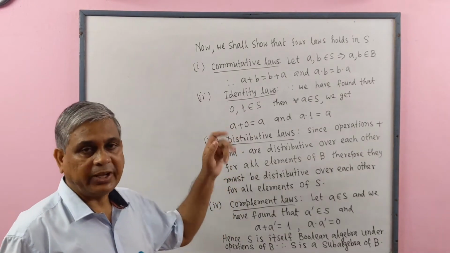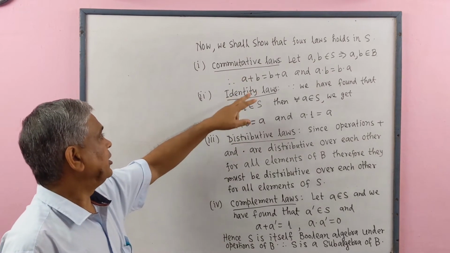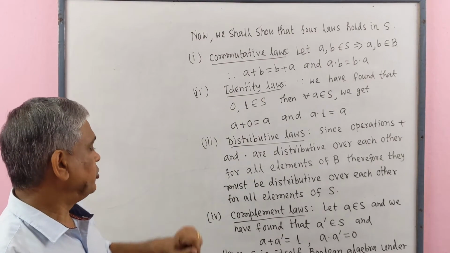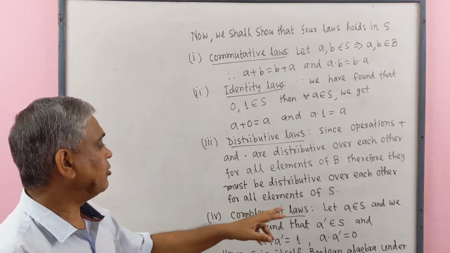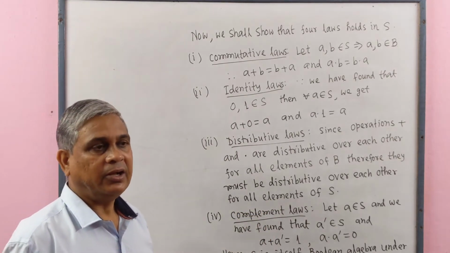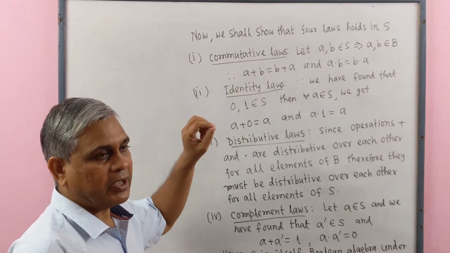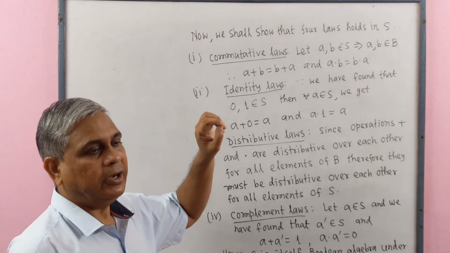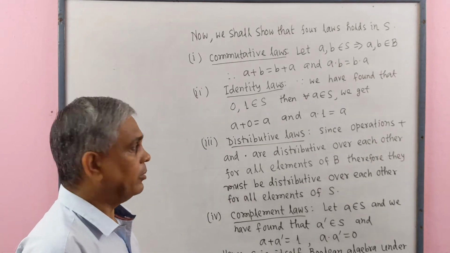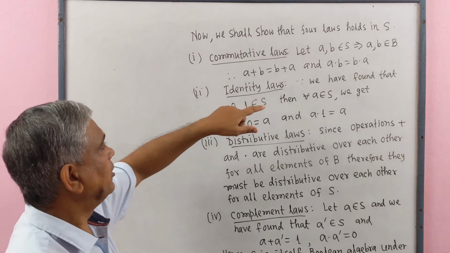Now we shall show that the 4 laws, commutative laws, identity laws, distributive laws and complement laws, hold in S under operations plus, dot and complement. Number 1, commutative laws.